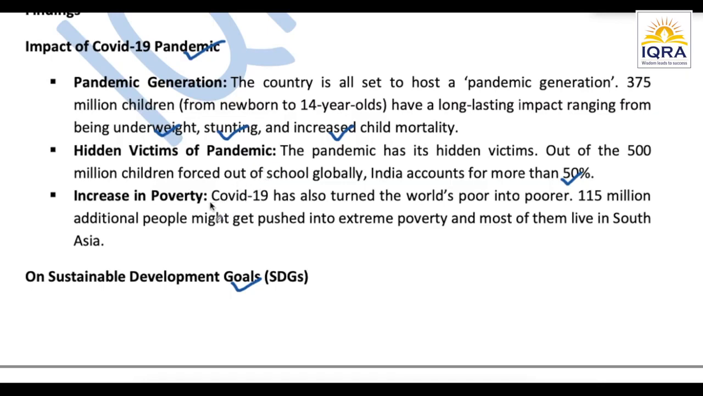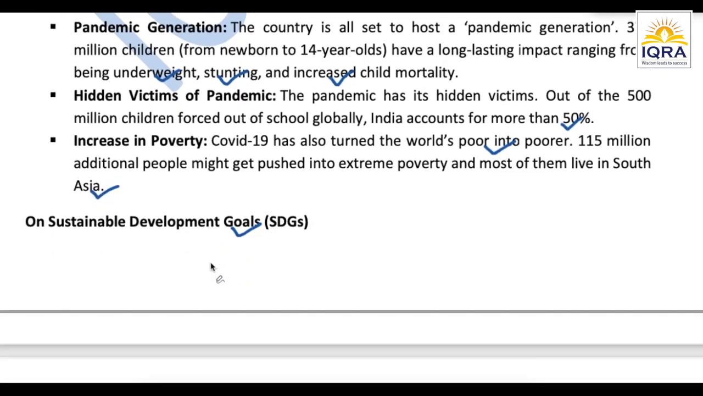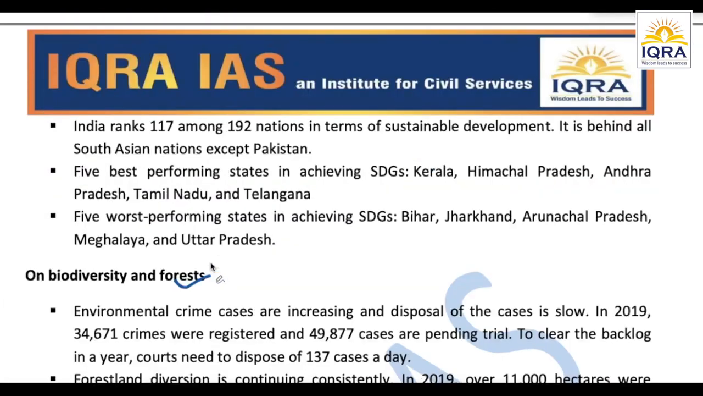Okay, increase in poverty, ये तो of course poverty, job losses, तो ये सब तो हुए ही हैं. So COVID-19 has turned the world's poor into the poorer. That's again a finding this report is saying. It says that 115 million additional people might get pushed into the extreme poverty, and most of them live in South Asia. Okay. So the next section जिसके बारे में इन्होंने फाइंडिंग्स निकाली है सस्टेनेबल डेवलपमेंट गोल्स.